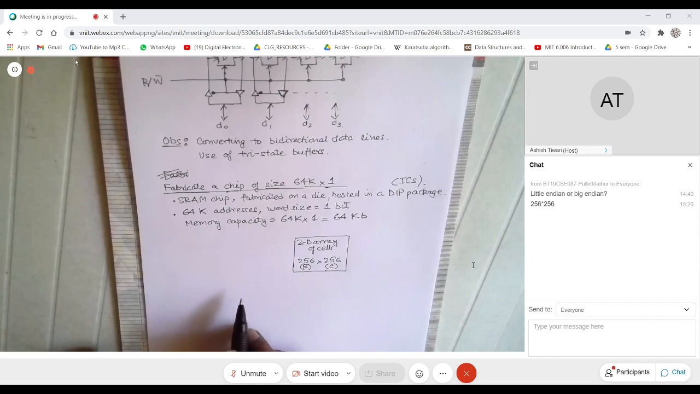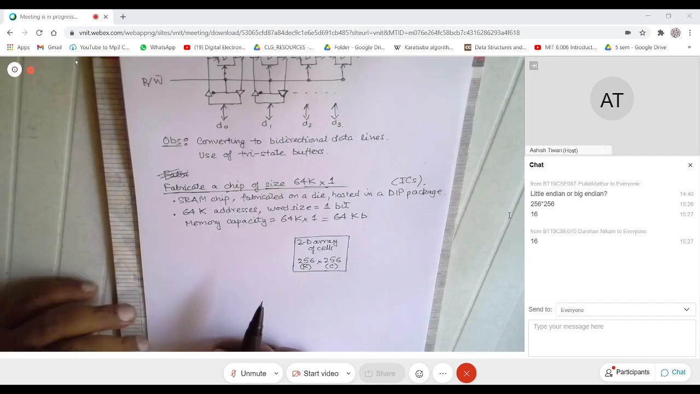Yes. So suppose I ask you, can somebody guess how many address lines or address pins this chip will have? It will be log of 64K, right? So that is 2 raised to power 10 into 2 raised to power 6, which is 2 raised to power 16. So that becomes 16. Very good.